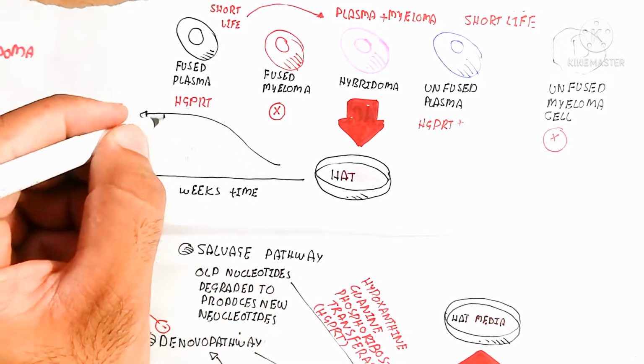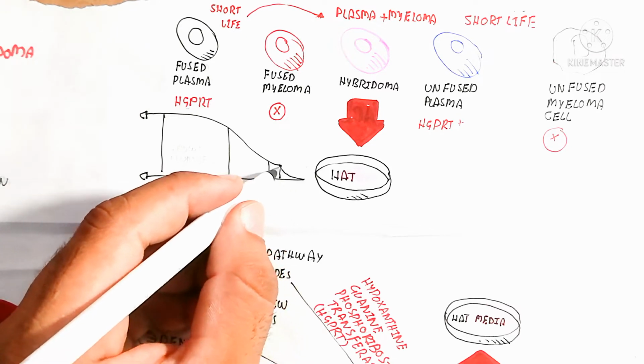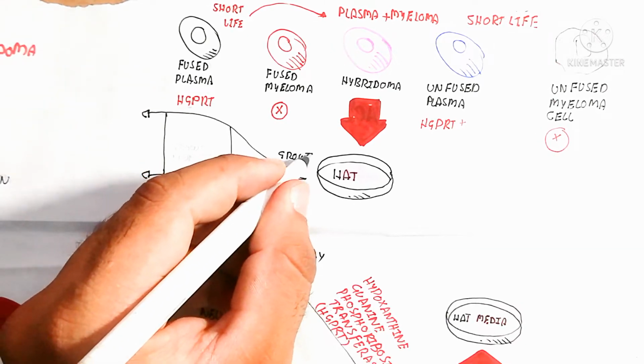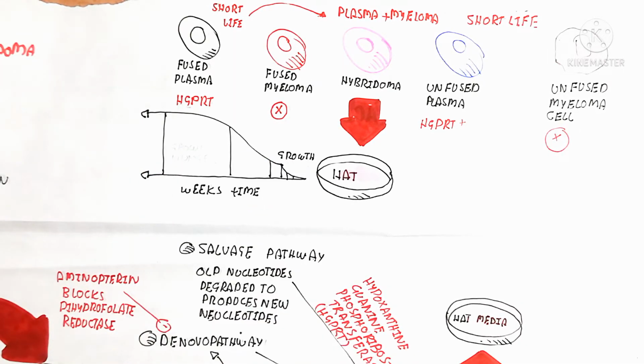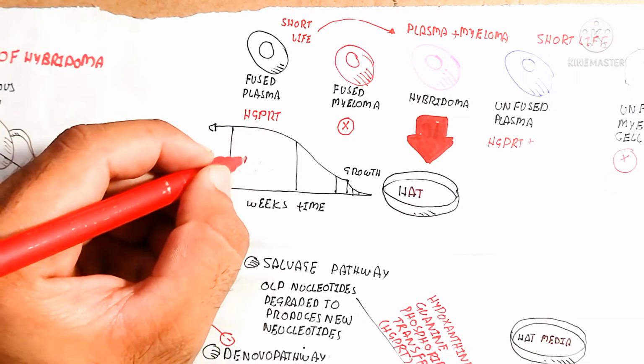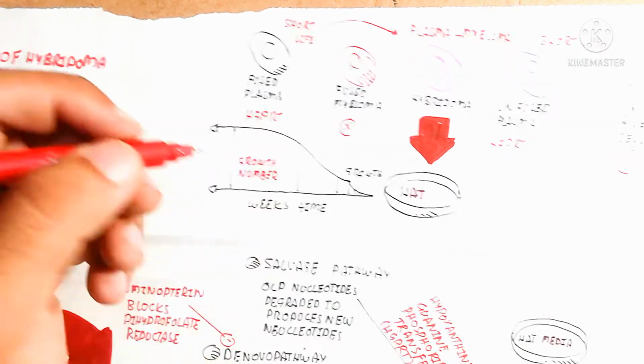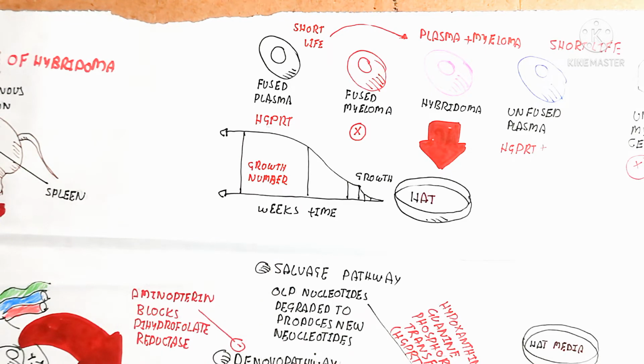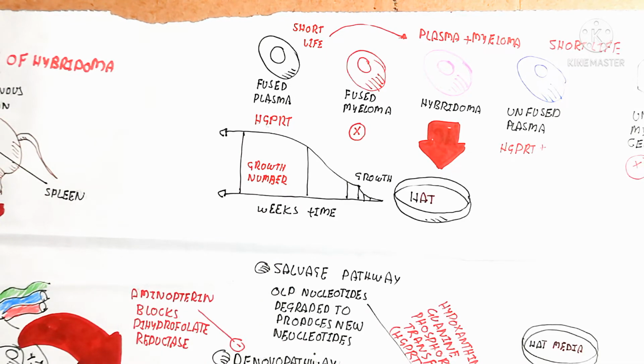So let's discuss again the five types of cell produced after culturing: fused plasma cell, fused myeloma cell, hybridoma cell, unfused plasma cell, and unfused myeloma cell. HGPRT is present in the plasma cell, but absent in the myeloma cell.